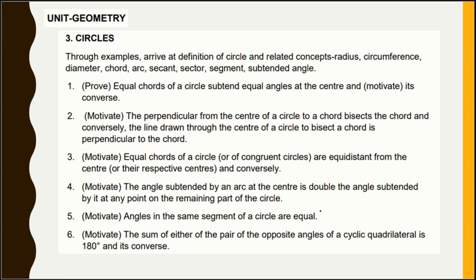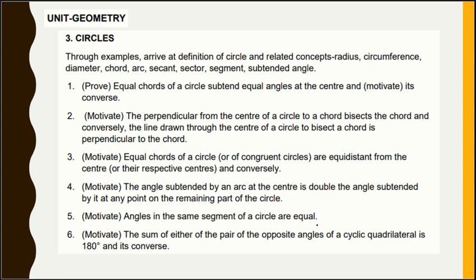A definition of a circle and related concepts: radius, circumference, diameter, chord, arc, secant, sector, segment, subtended angle, angle subtended at the center. Equal chords of a circle subtend equal angles at the center. The perpendicular from the center of a circle to a chord bisects the chord, and conversely, the line drawn through the center of a circle bisecting the chord is perpendicular to the chord.